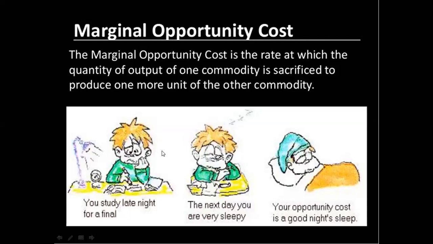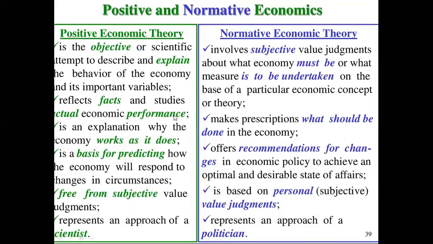What did you lose for studying? You lost your good sleep. That is the opportunity cost. So MOC means for getting one more thing of one commodity, what other commodities you sacrifice, that is known as marginal opportunity cost.